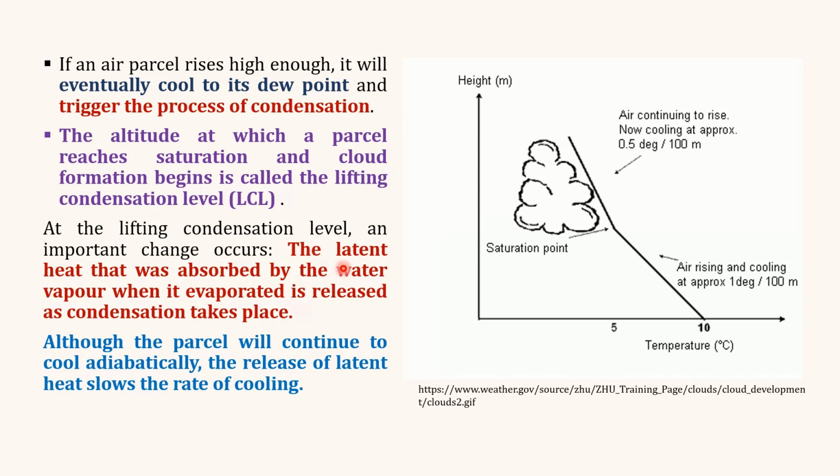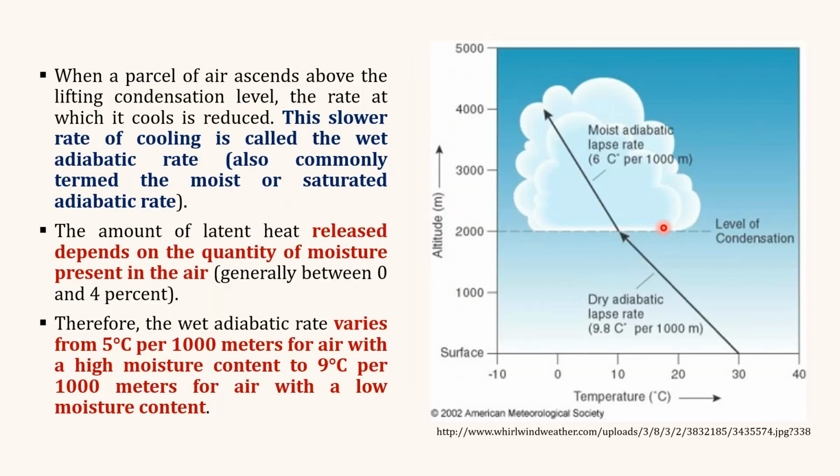And at this particular height, or at the lifting condensation level, an important change occurs. The latent heat that was absorbed by the water vapor when it evaporated is released in this air parcel as condensation takes place. After the lifting condensation level, as this parcel rises, the parcel will continue to cool adiabatically, but the release of latent heat within the parcel slows the rate of cooling. So when this air parcel ascends above the lifting condensation level, the rate at which it cools is reduced. Here we can see it is mentioned 6 degrees Celsius per 1000 meters.